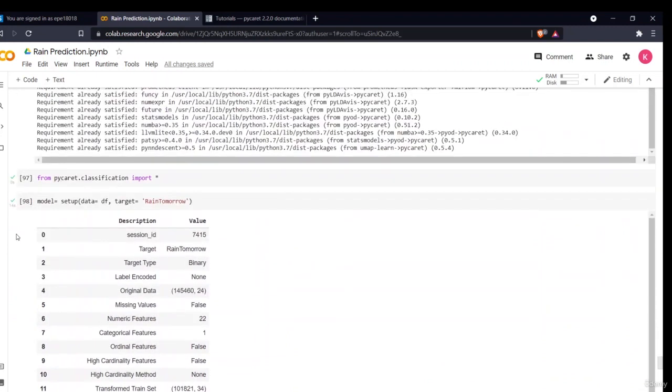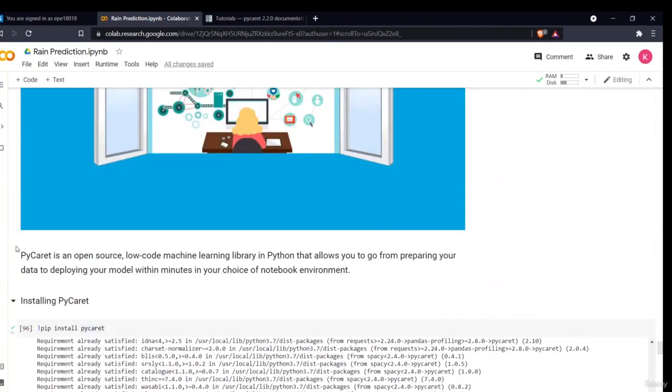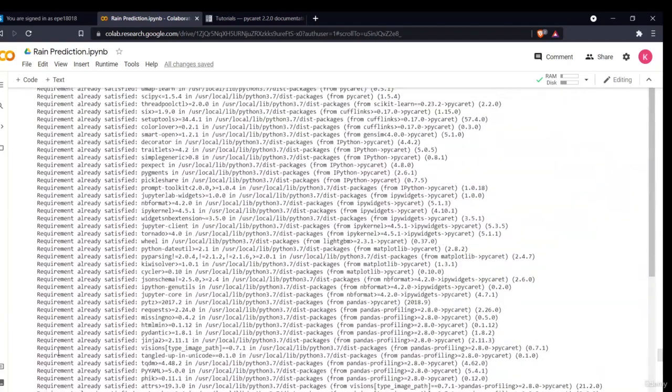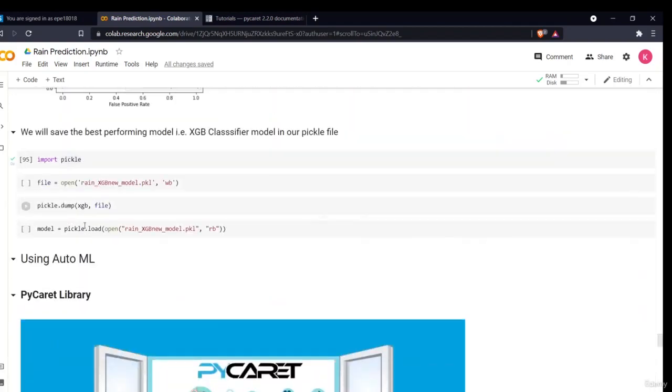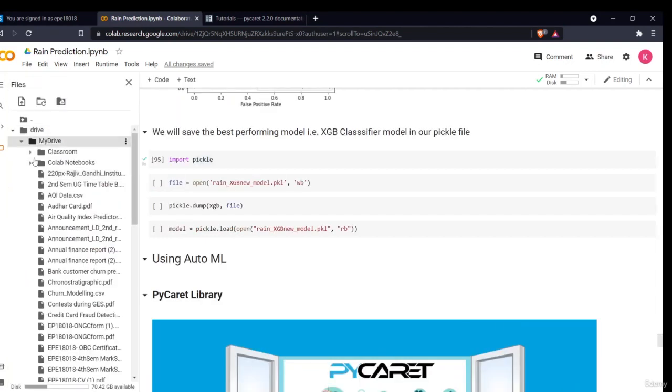I will be providing you the notebook and all, so you can practice it. Now in the next section we will see how we can deploy our model. We have pickled our XGBoost model. You can pickle any model you like, and I have selected my XGBoost model. I have pickled it and I have my file ready with me. What you have to do is download your file from here. It should be present here also.